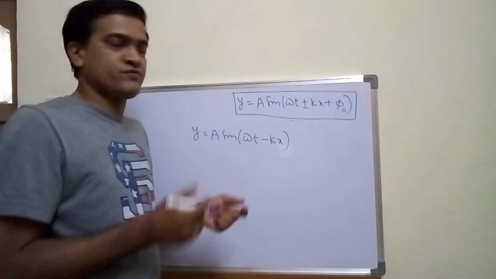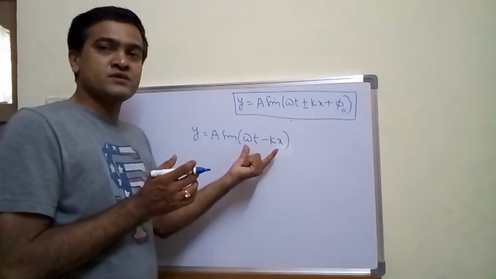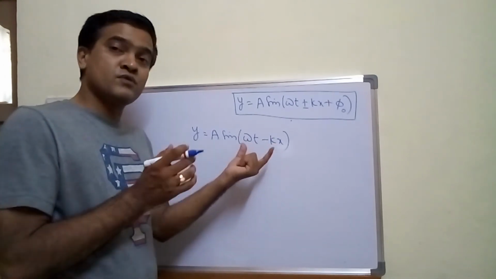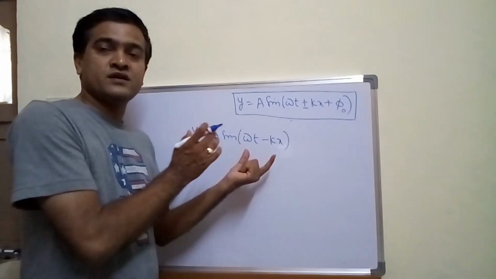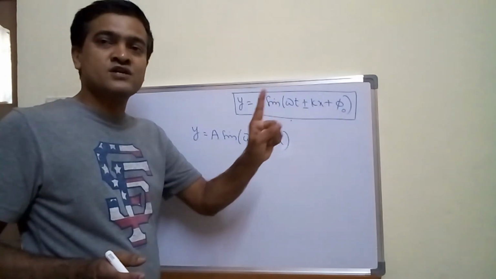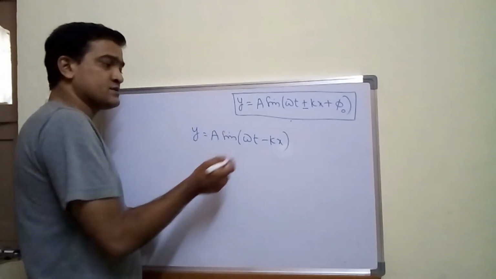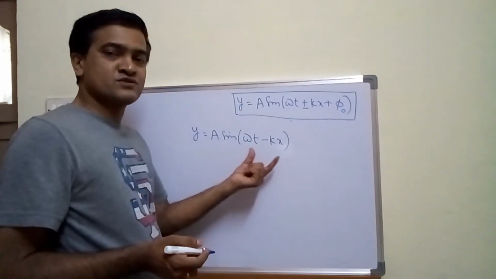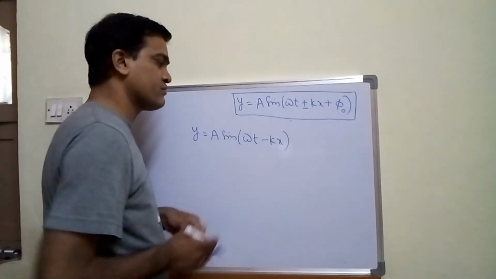Whatever terms you have in the bracket completely tell about the phase. If I denote φ₀, it is called the initial phase, or epoch. So ωt − kx, I am considering the simple plane progressive wave equation.